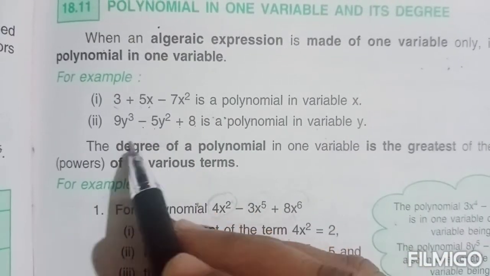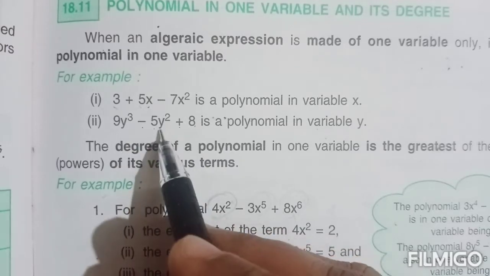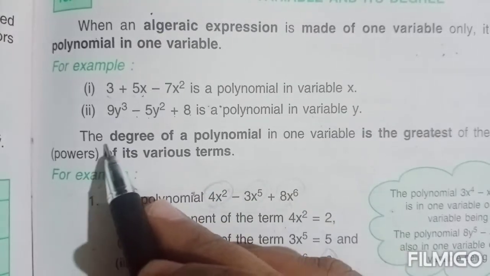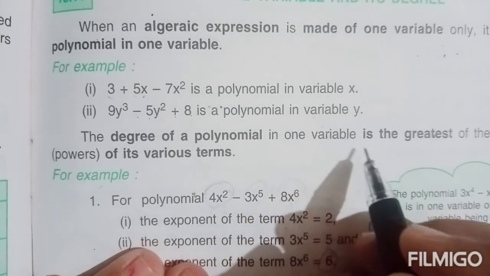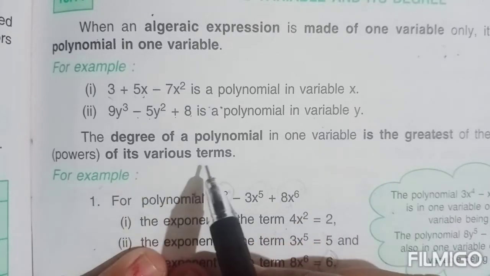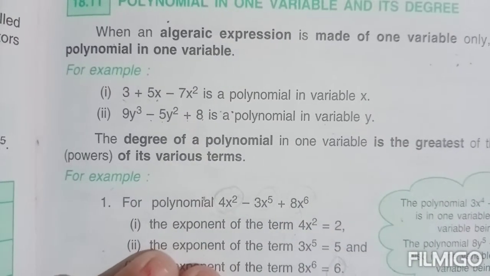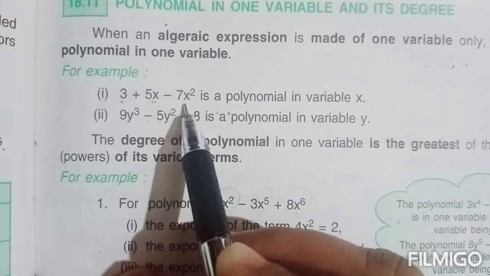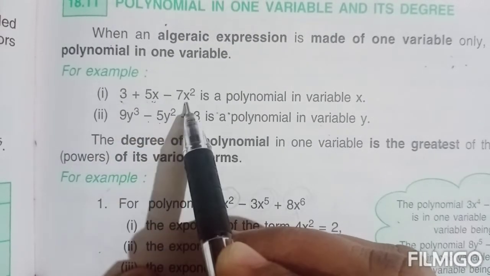Only one variable is coming in this polynomial. So, this is also a polynomial in one variable. Now, the degree of a polynomial in one variable is the greatest of the exponents or powers of its various terms. So, here you can see 3, 5x and 7x minus 7x square. These are the terms here.